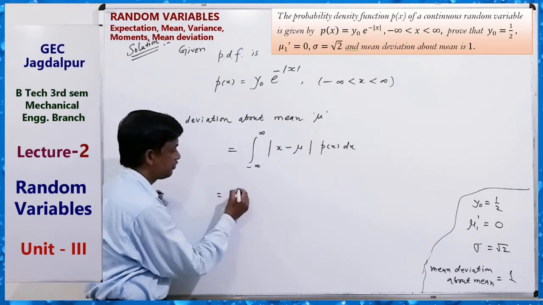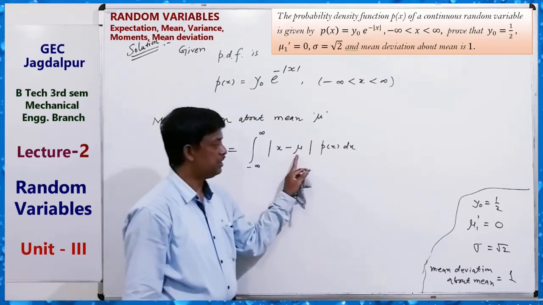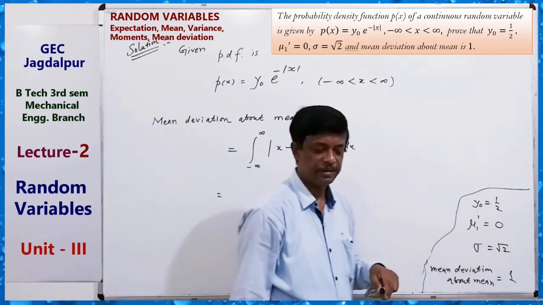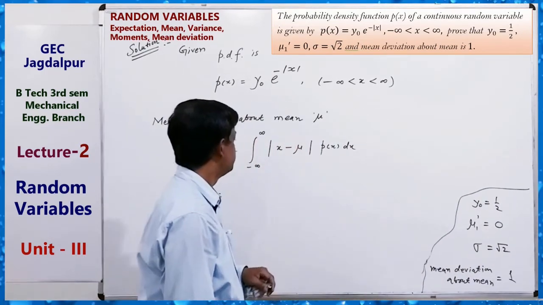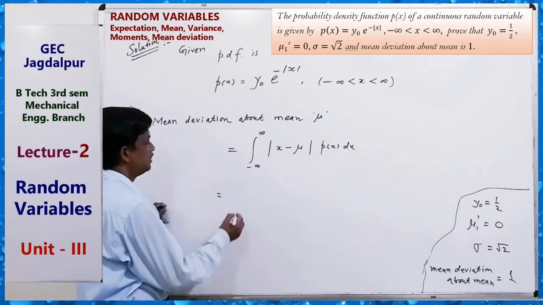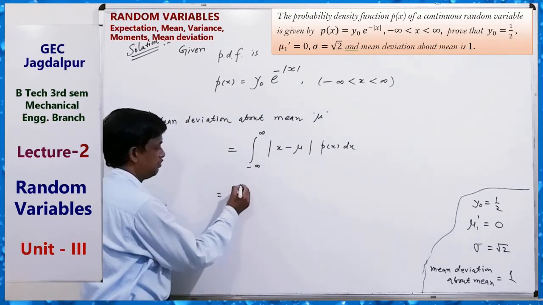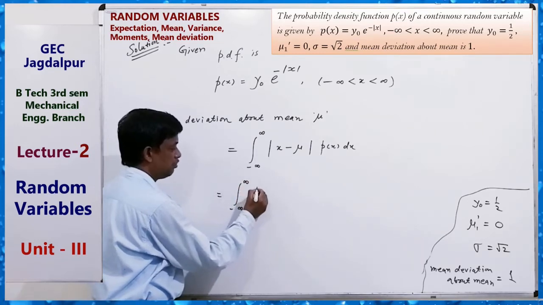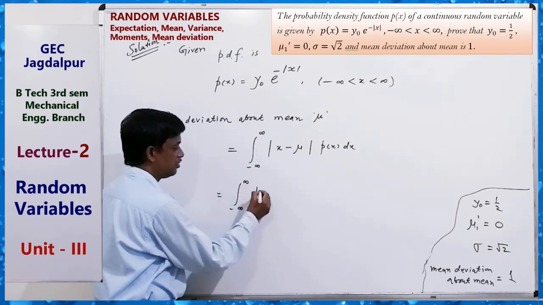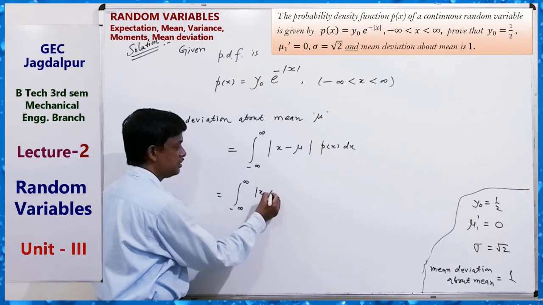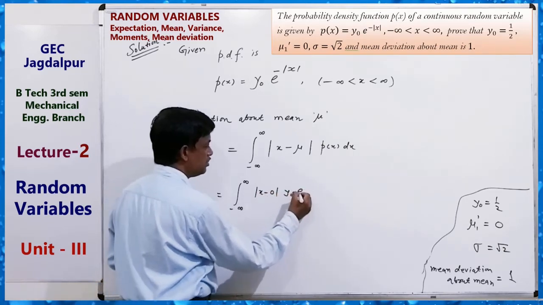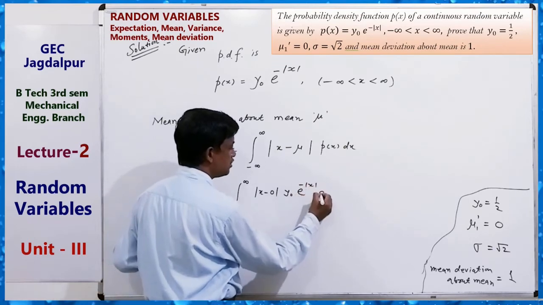So here we know the mean equals 0. And the integral from minus infinity to infinity of mod of x minus 0, times half e to the power minus mod x dx.